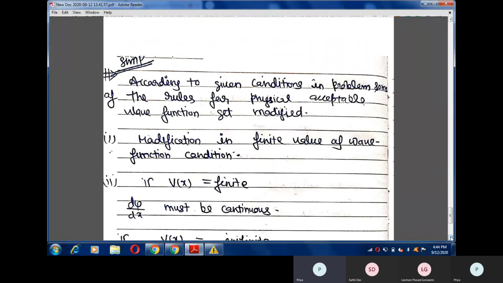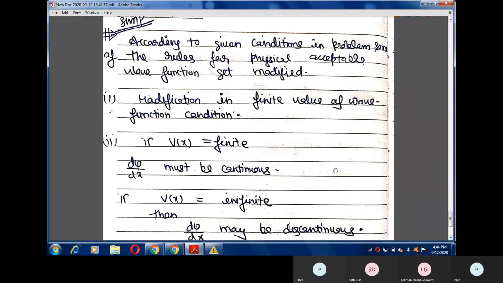Now the most important thing is that according to the given condition in a problem, some of the rules for a physically acceptable wave function get modified. In this presentation, I discussed some rules that must be satisfied by a wave function in order to be part of the list of wave functions of quantum mechanics. But there is some relaxation. If there is some relaxation, we can leave some of its properties accordingly. So there is some modification in the rules.